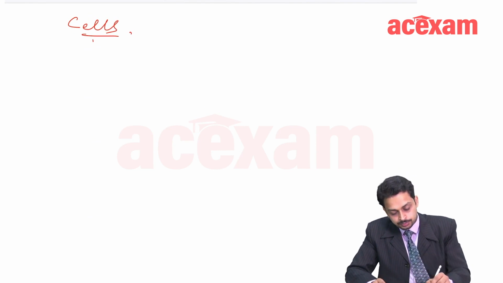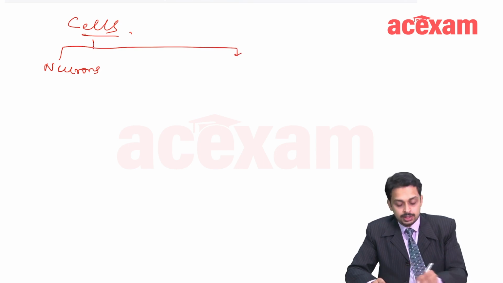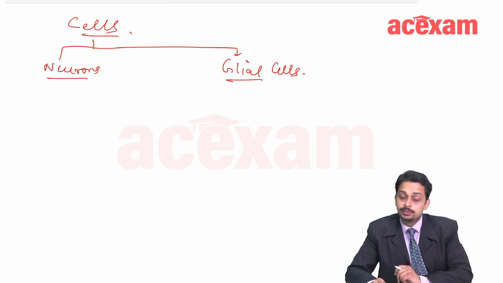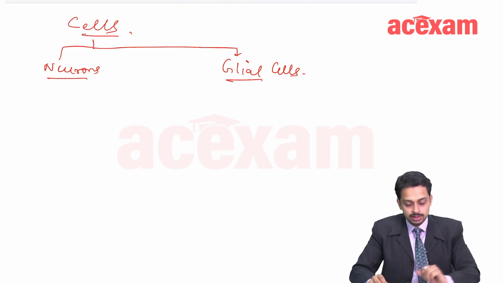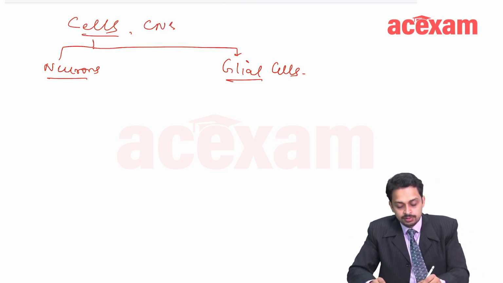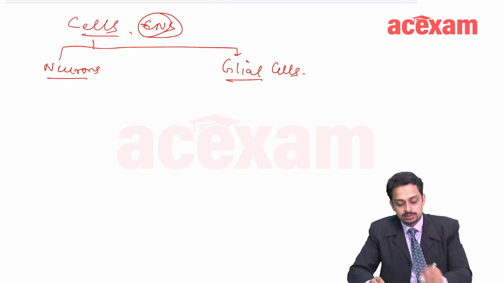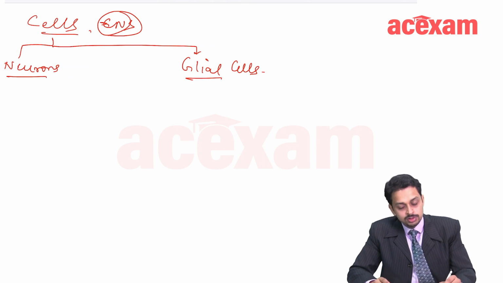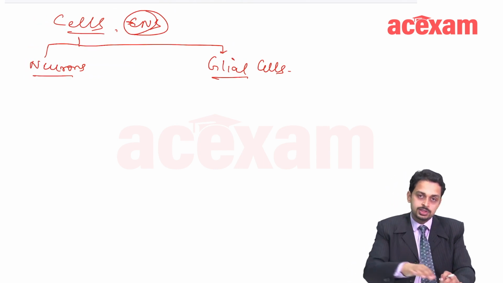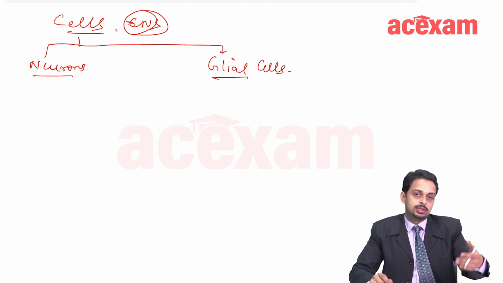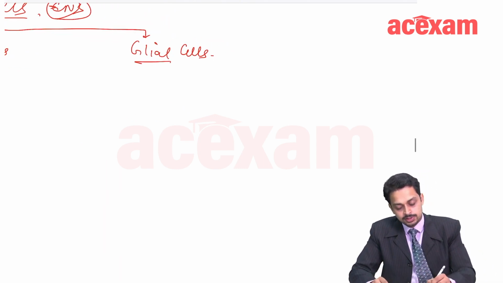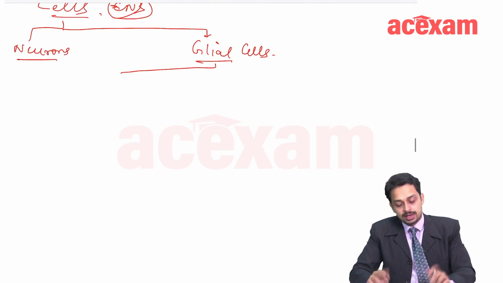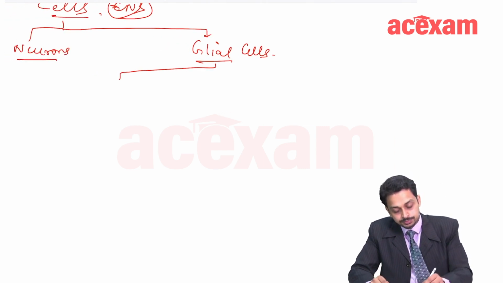So, what are the cells? There are neurons and there are supporting cells which are known as glial cells. These are the two major types of cells in the nervous system. In neurons, we just read the basic structure. I'll tell you about the types of neurons also, but before that, let us first discuss the glial or supporting cells. Glial cells can be further divided into two types.